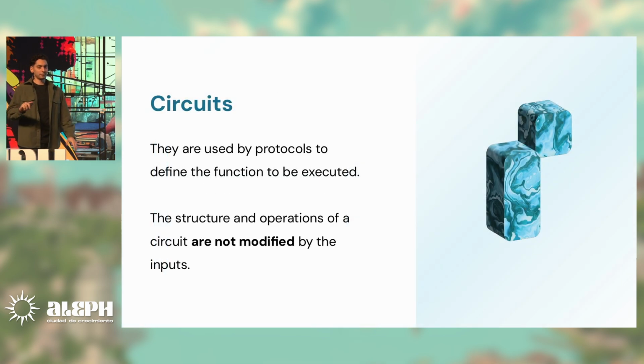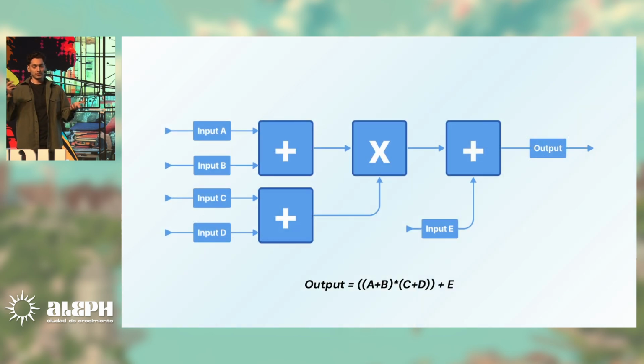So circuits, same as zero knowledge, are just these fixed structures of numbers and logical gates or arithmetic gates, which are fixed, and they look more or less like this. This is a basic circuit for a very simple operation. We have 5 inputs and a single output, and 3 addition gates and 1 multiplication gate. Very simple, but it's nothing more than this. Any circuit is going to be pretty much like this, but on a huge level.